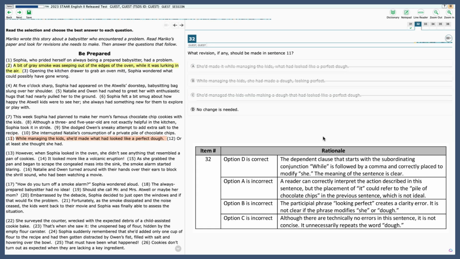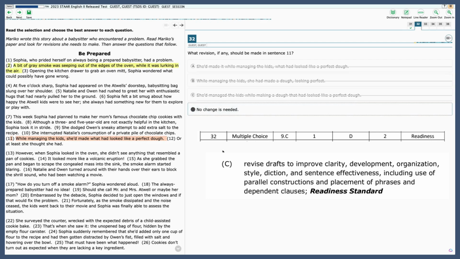So here, no change is really needed. Let's read it just to make sure. While managing the kids, she'd made what had looked like a perfect dough. Okay, so this one's no change. So this is labeled as 9C to correct clarity, but no change was necessary.